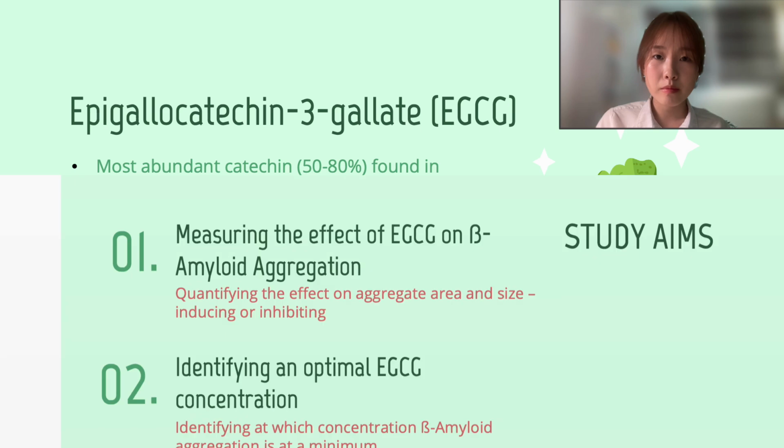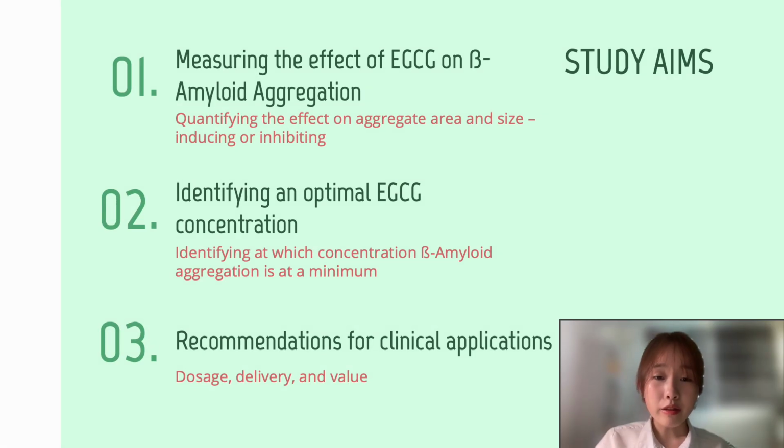Main goals of this study. The first is to measure the effect of EGCG on beta amyloid aggregation. This is through quantifying the effect on aggregate area and size and finding whether or not it has an inducing or inhibiting effect on aggregation. Second, it is to identify an optimal EGCG concentration. So this is at which concentration beta amyloid aggregation is at a minimum, therefore inhibiting its aggregation.